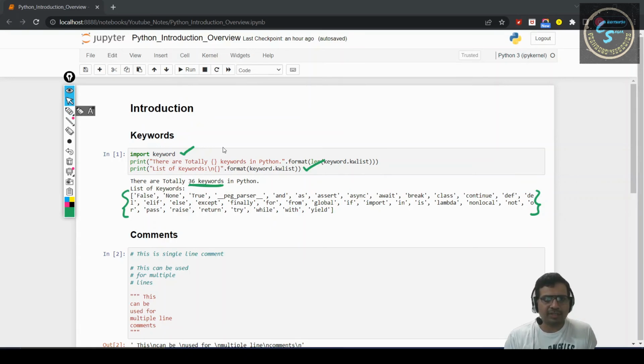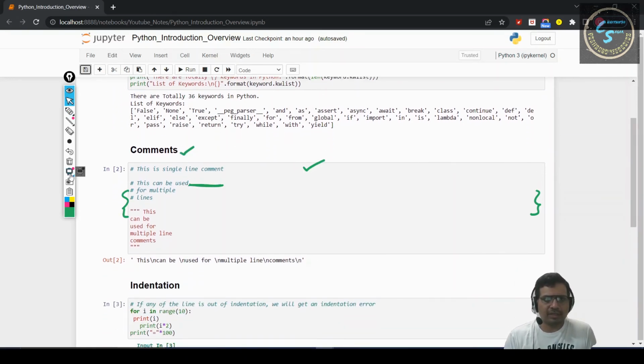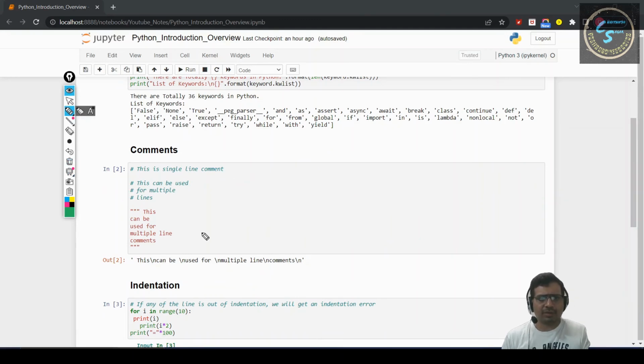Coming to comments, we have a single line comment and we have a multi-line comment. The single line comment we have seen, using hash. This is a comment. Similarly, for multi-line comment, the same can be used for docstrings.